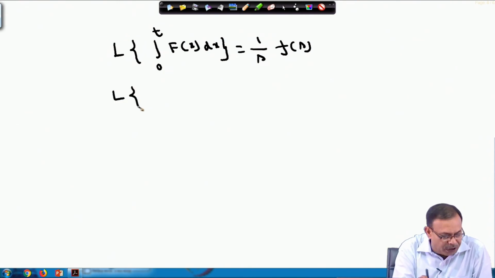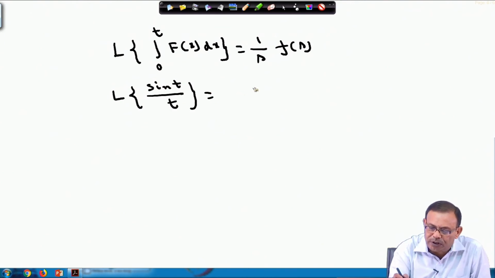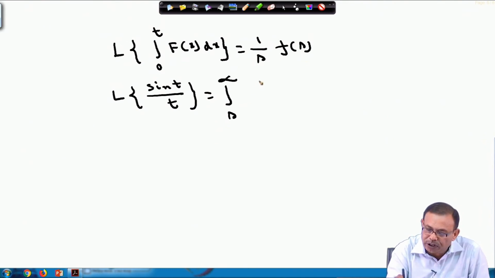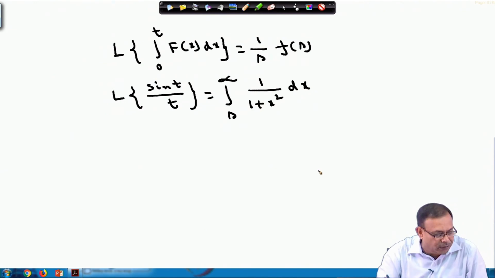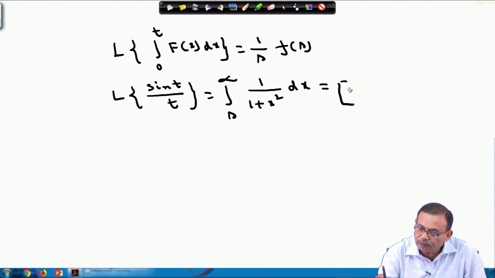Therefore, for the Laplace transform of sin t / t, using this I can write down 1/s times the integral from s to infinity, using the formula that the Laplace transform of sin t is 1/(x^2+1). So, this will be equal to, directly I can write down, the integral from s to infinity of 1/(x^2+1), which is nothing but tan inverse x from s to infinity.